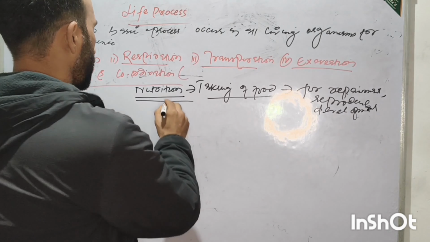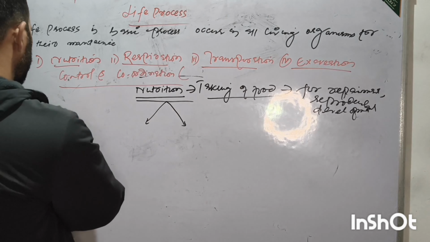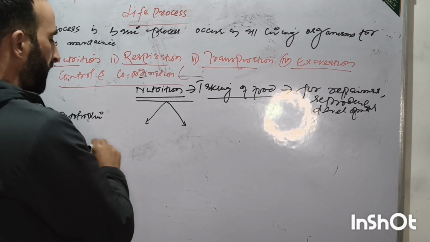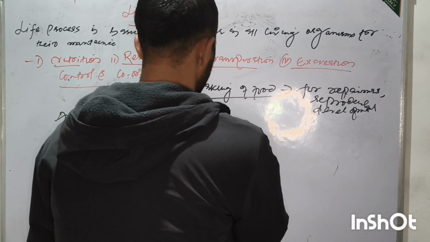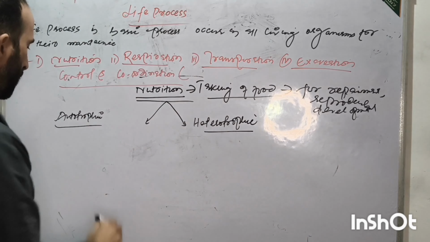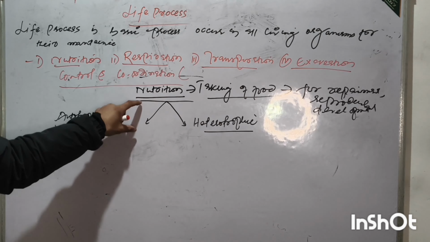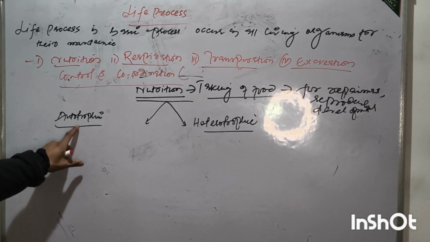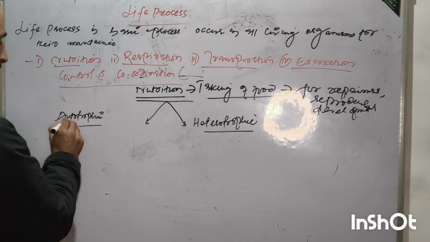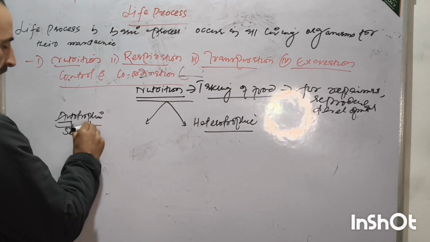Nutrition is mainly of two types: autotrophic and heterotrophic. These are the two modes of nutrition. Autotrophic nutrition is composed of two words: auto means self and troph means nourishment.